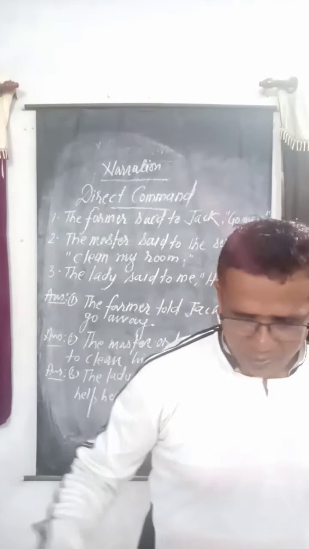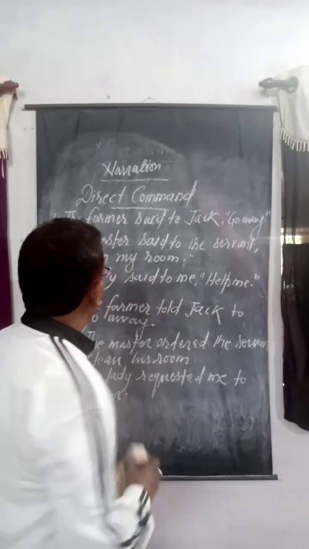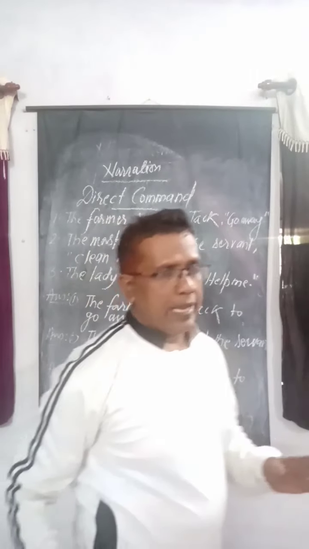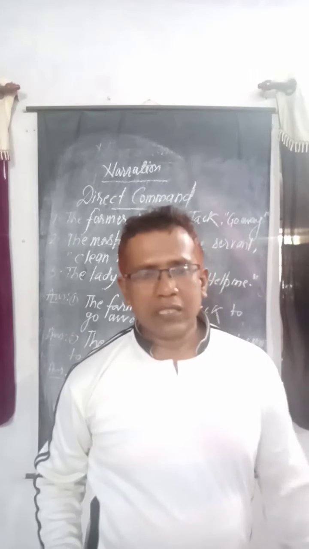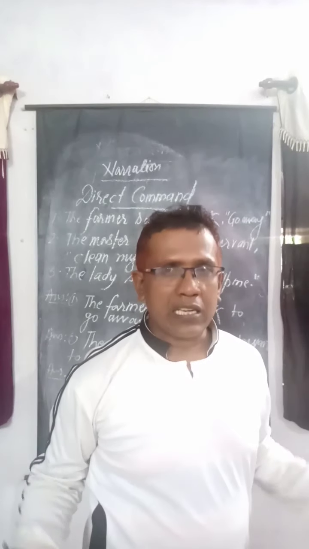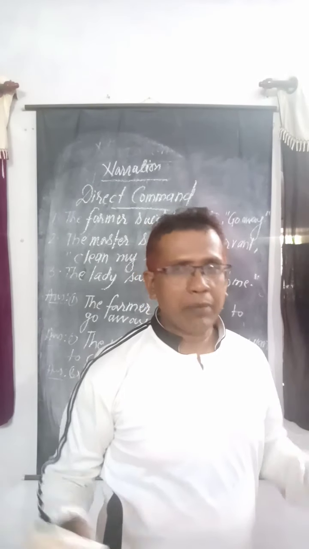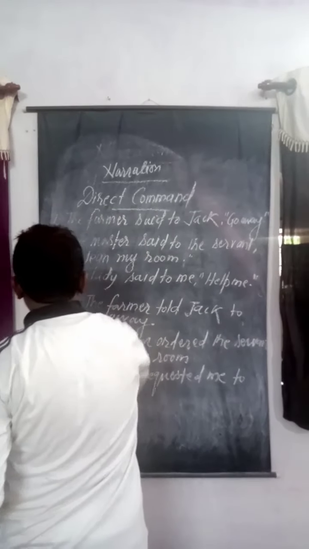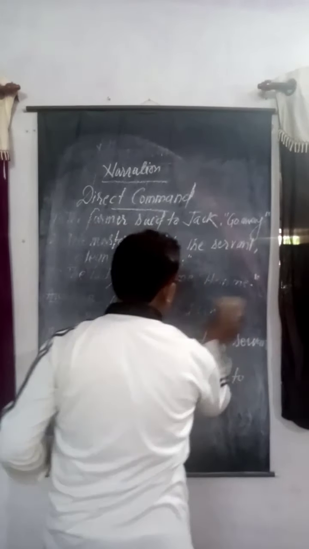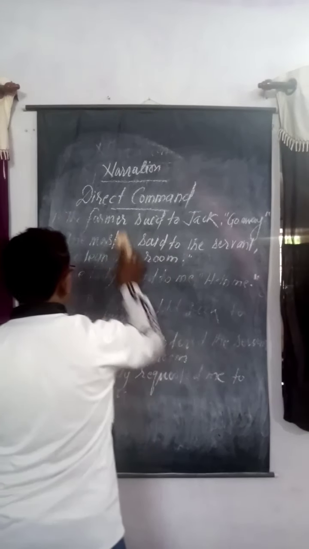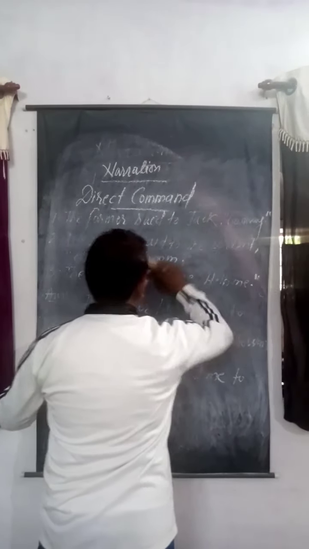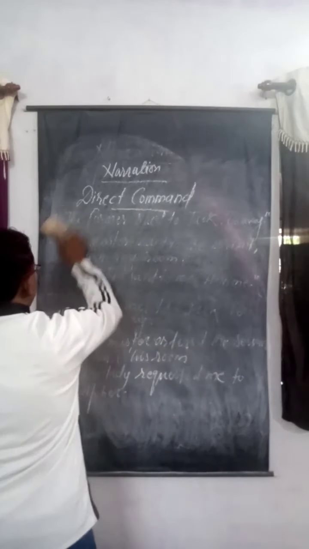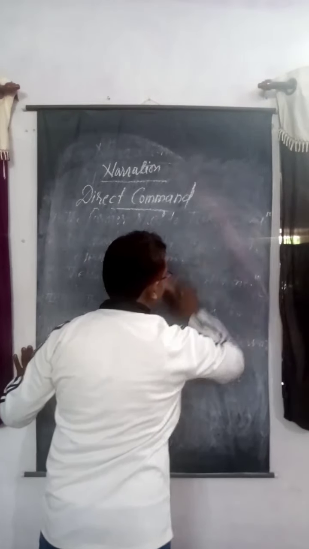Now we are going to the next segment of the sentences, because if there is a direct command, there is also a negative command, in other words. If there is a negative command, what would be the rules? In direct commands, we saw that said to has been changed into told, requested, ordered, commanded.